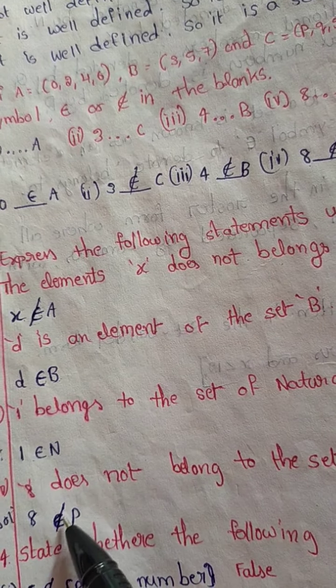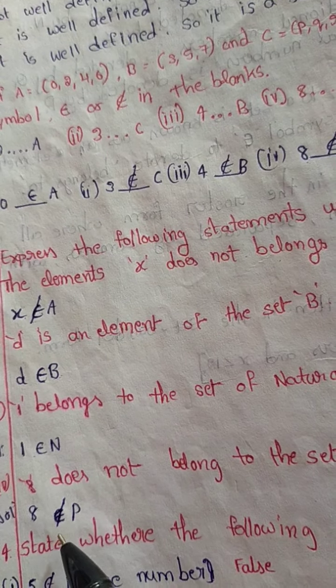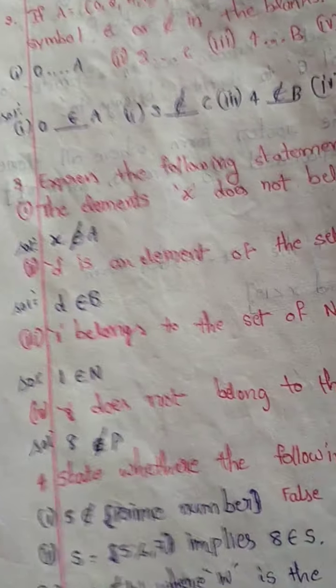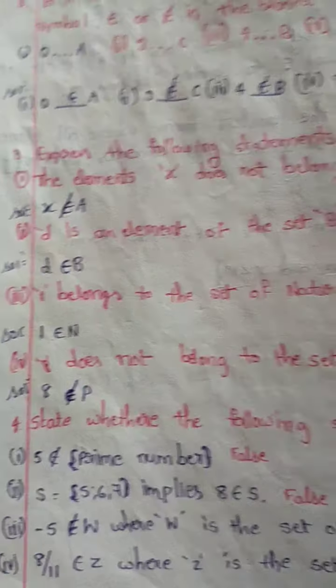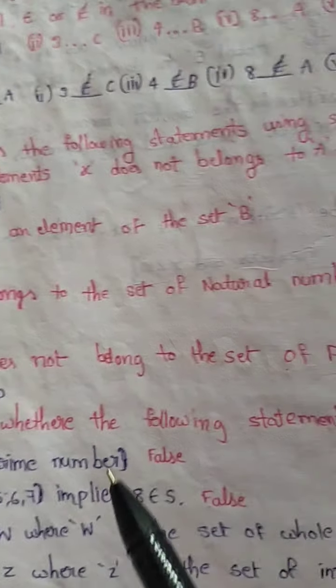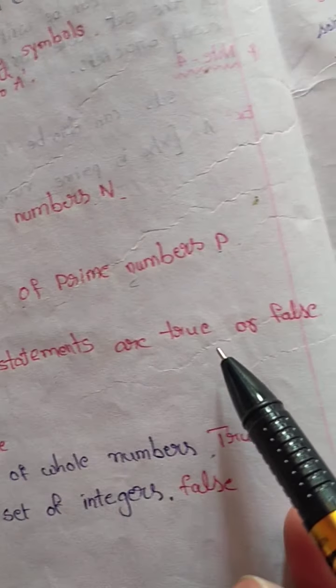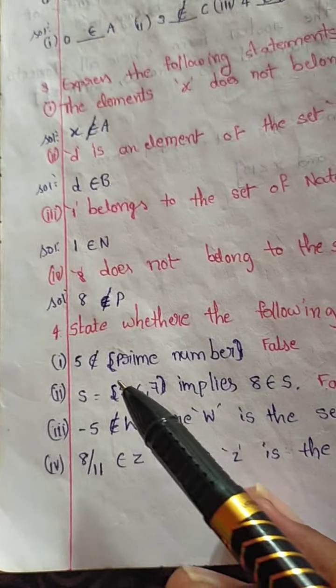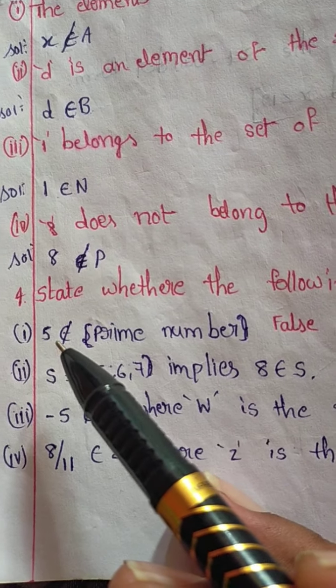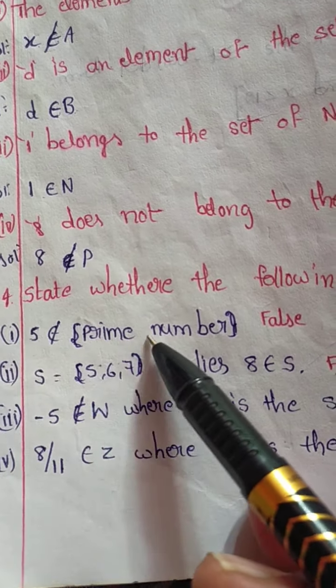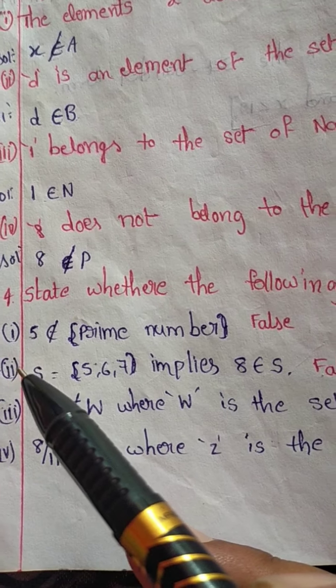State whether the following statements are true or false. Is 5 a prime number or not?